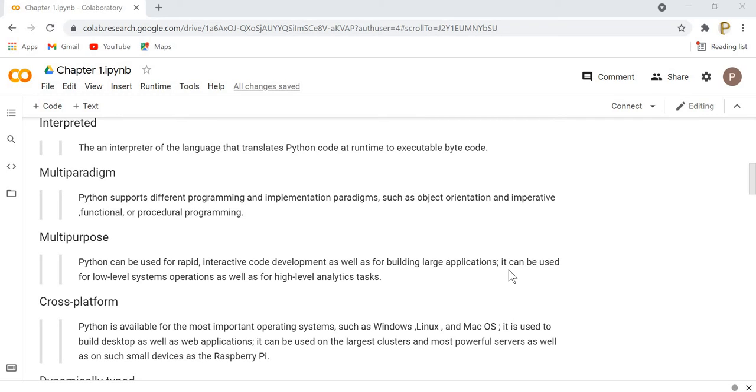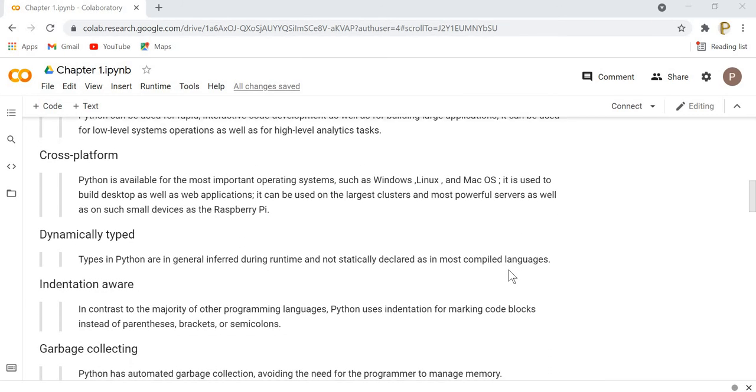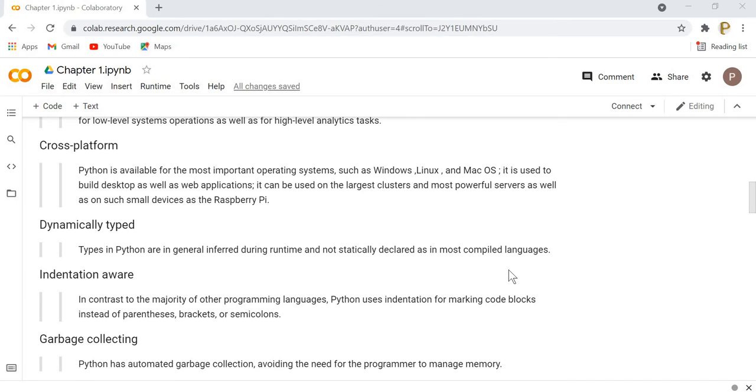Cross platform capability is very much required for any programming language, and similarly Python is supported across all the major operating systems such as Windows, Linux and Mac OS. So you can use the Python programming language to develop web applications and desktop applications. It can be supported on your local computer system, as well as very small devices such as Raspberry Pi.